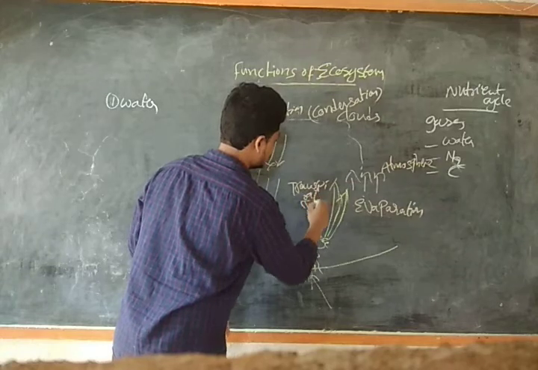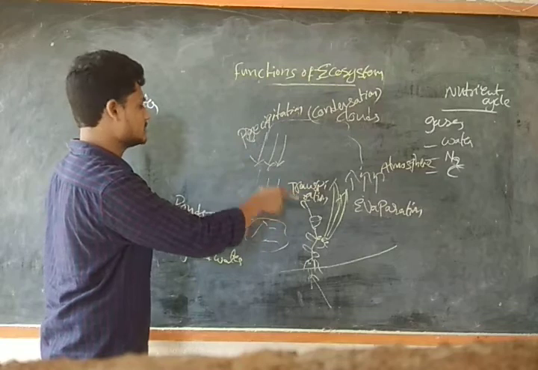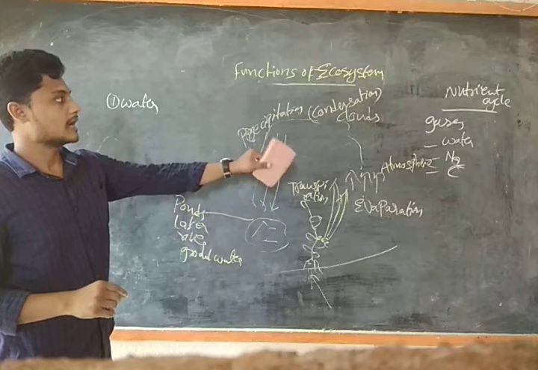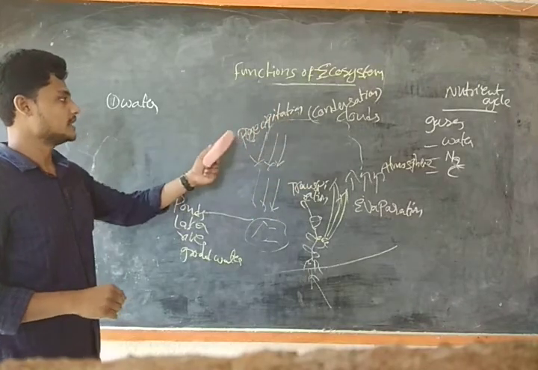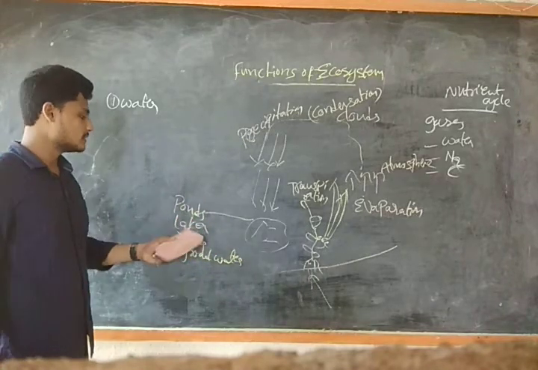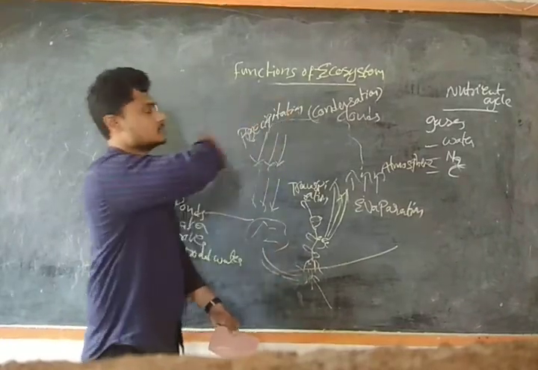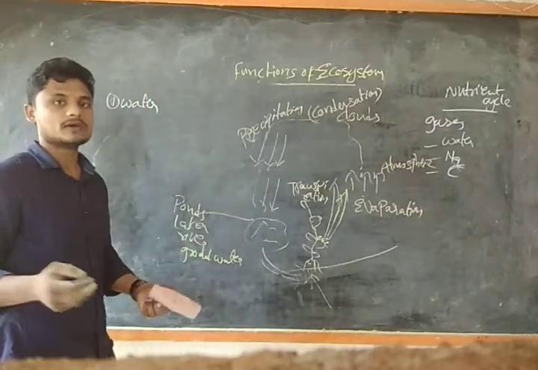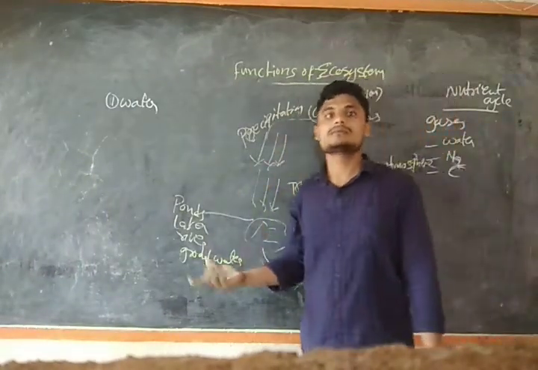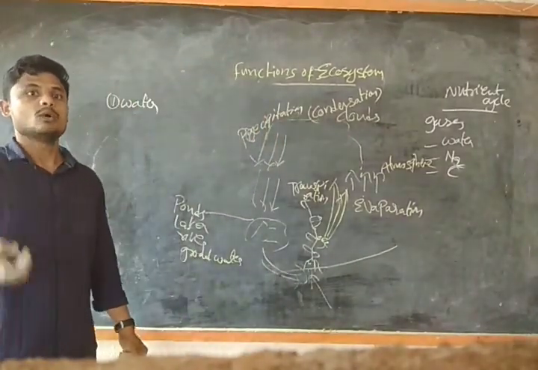Okay, guys, you should know the exact definitions: what is precipitation, condensation, atmosphere, evaporation, transpiration. All those things you should know. So through evaporation, we reach the atmosphere, then through clouds, condensation, and precipitation, and again to the ground. On the ground it will be in the form of ponds, lakes, rivers, and groundwater. So again this will be recycled, guys. This process is known as the water cycle. It is an important solvent for organisms to take in nutrients, and it plays a very important role in the system, guys. Why? Because other nutrients form through water itself.